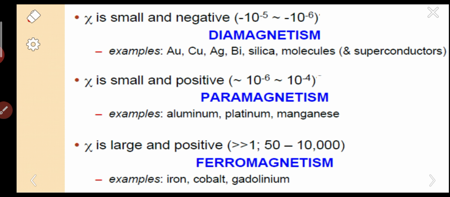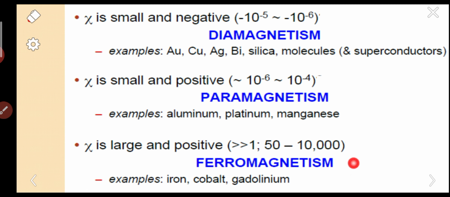The susceptibility of diamagnetism is negative. Its value is minus 10 power minus 5 to 10 power minus 6. Examples are gold, copper, silver, bismuth, silica and superconductors. Next one is paramagnetism. The susceptibility is small and positive. Its value is 10 power minus 6 to 10 power minus 4. Examples are aluminum, platinum, manganese.